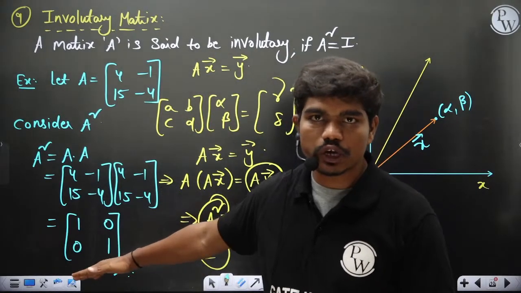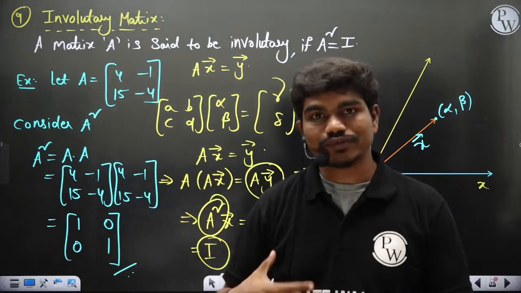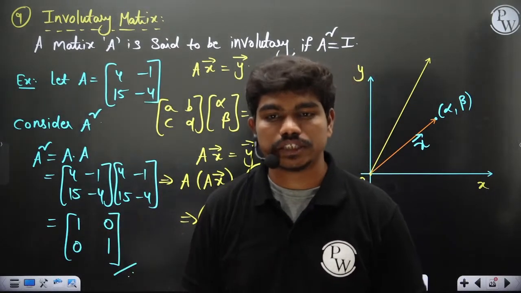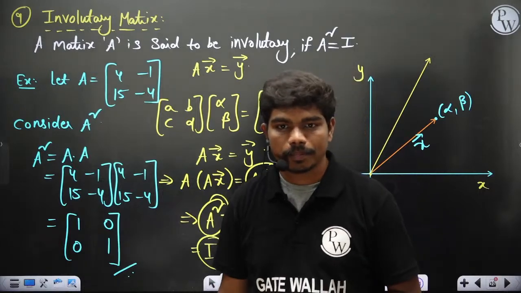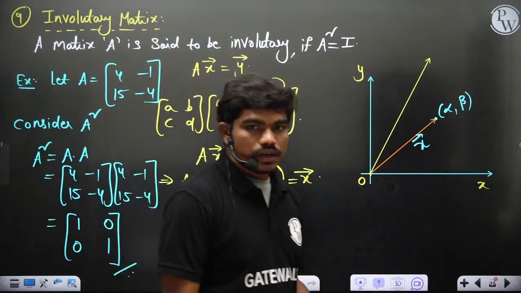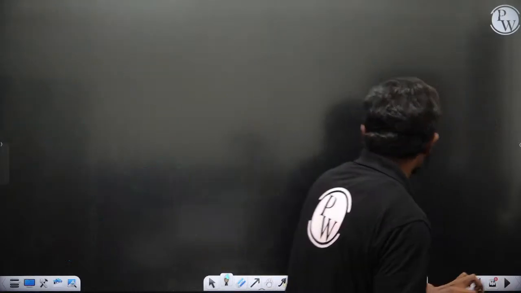The concept of involutory matrix, is this clear to all of you? If you perform it an even number of times, then definitely the vector restores to its original configuration. Clear? Every one of you. Yeah. Now let's get into one more interesting thing.